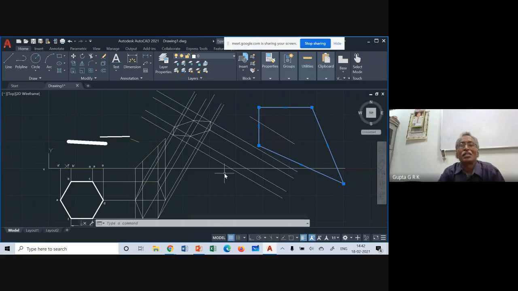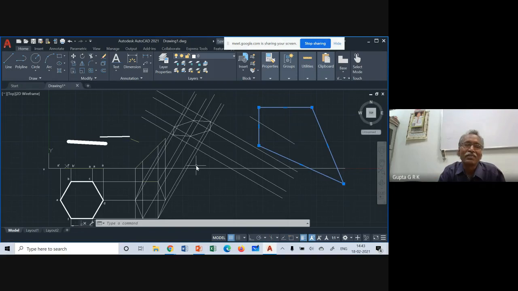machine drawing and all, you may use many of the things, but for drawing our projections of planes and all, like Word and PowerPoint, there are so many options. We don't use all the features. Whatever is needed for our purpose, we learn that, and later you can spend time exploring and experimenting, because there are so many modify options.